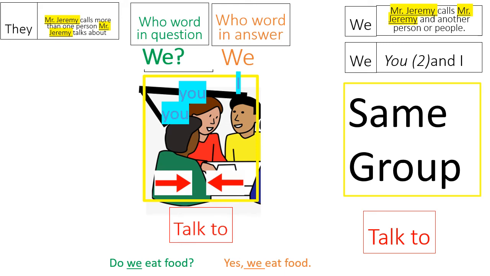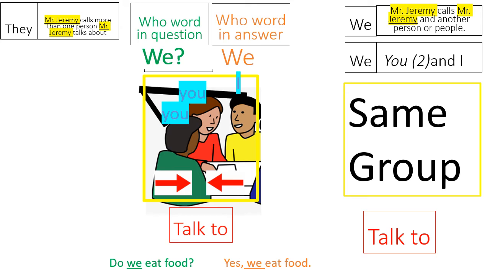So here we have a different situation. Here the group, okay, everyone inside the yellow box, they are in the same group. So the group is talking to the group. So here the boy in the yellow shirt calls the boy in the yellow shirt I, and he calls his friends, the one in the red shirt and the one in the green shirt, you, because now they are talking to the same group.